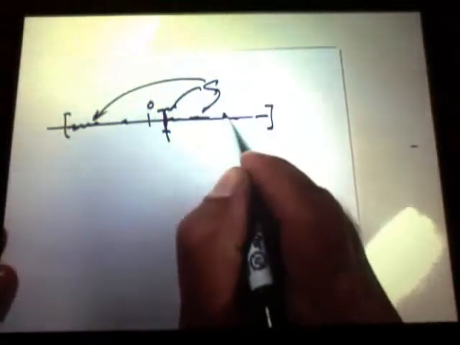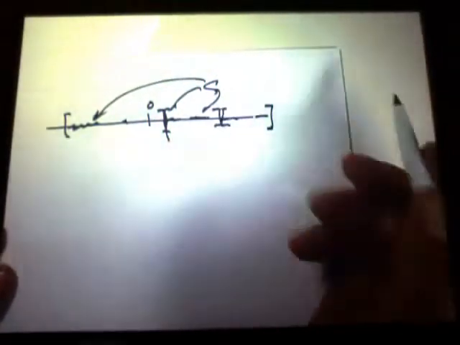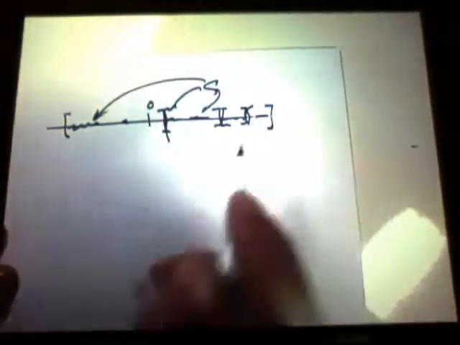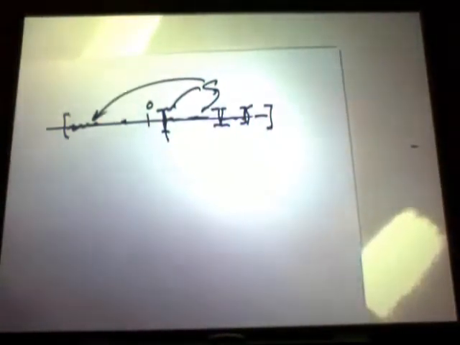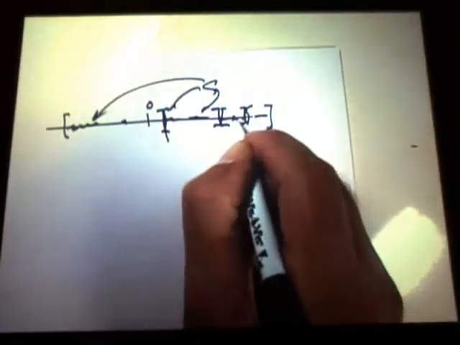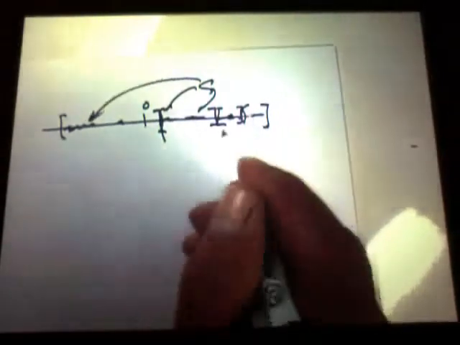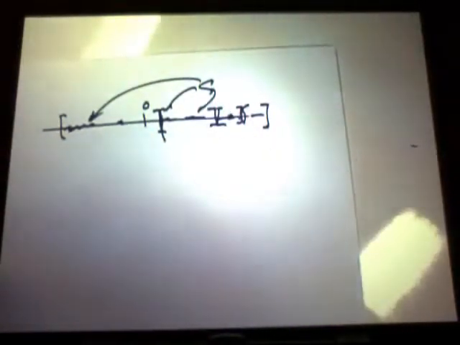We repeat this construction. Split him in half. One of these two halves has to be infinite. Split him in half. And what do we get? A nested sequence of closed intervals whose norm approaches 0. And what does the intersection theorem say about that? There is some point somewhere that's in them all. That point may or may not be in the set S, but what is sure is that that's a limit point of the set S.